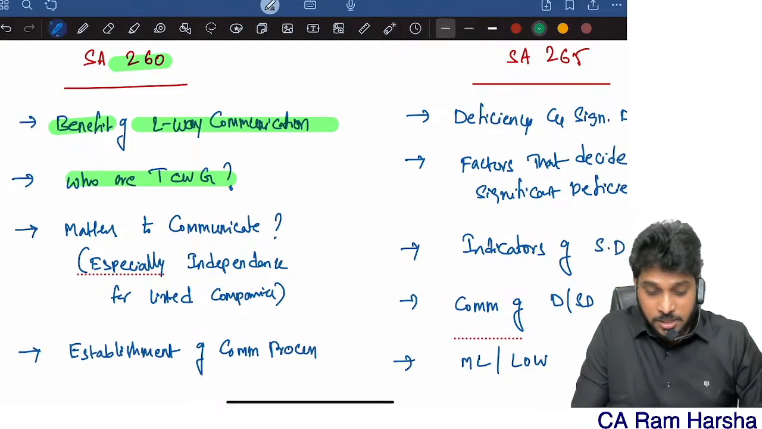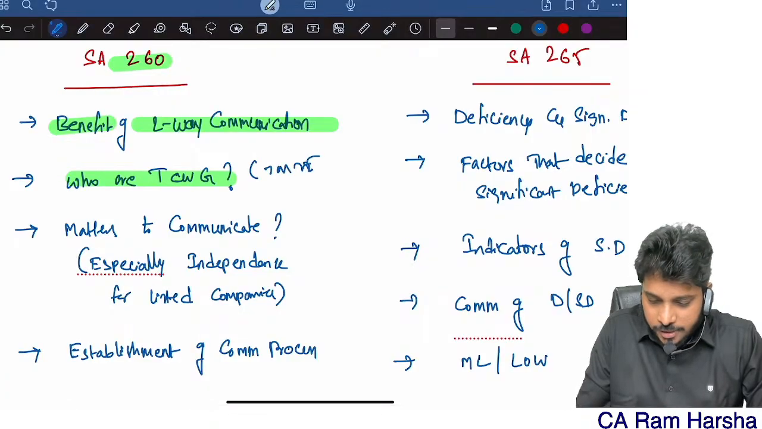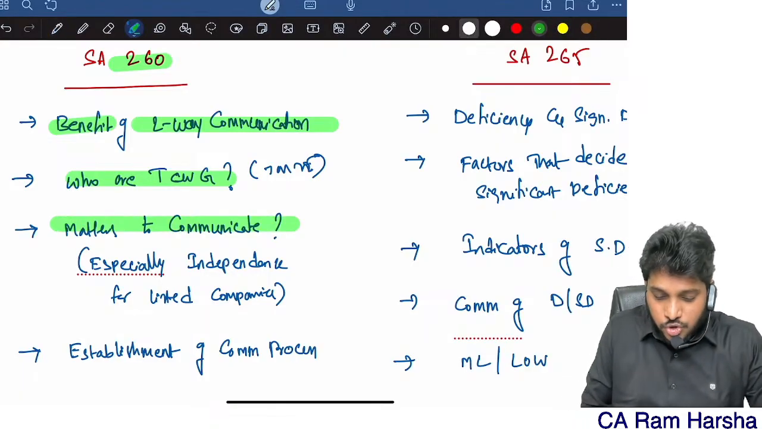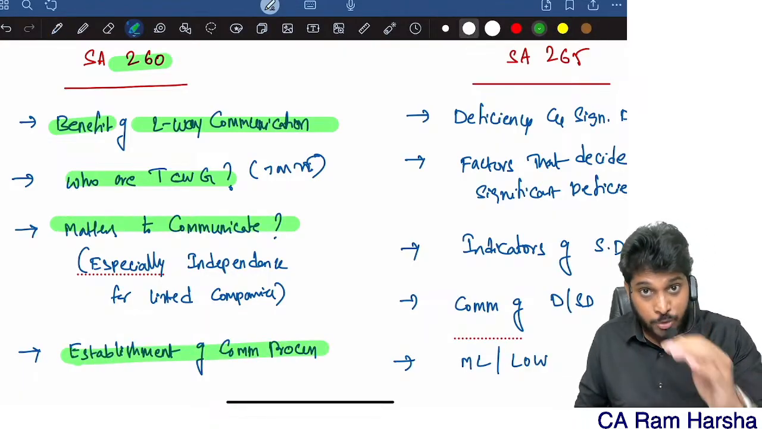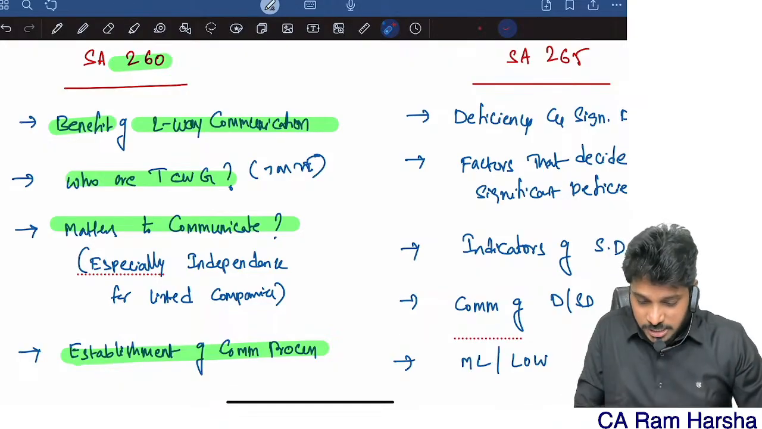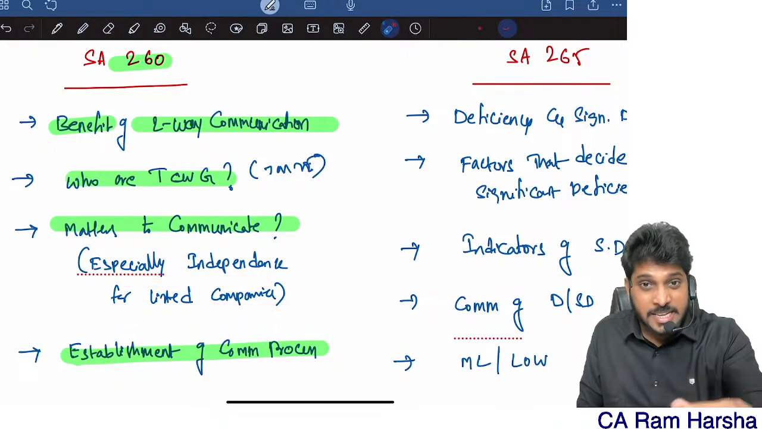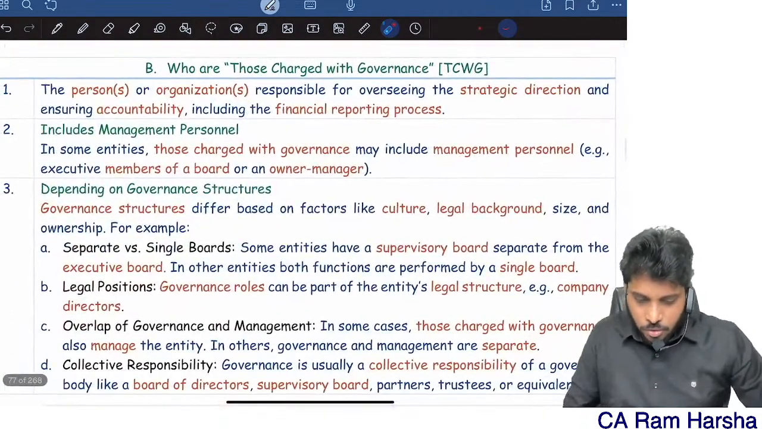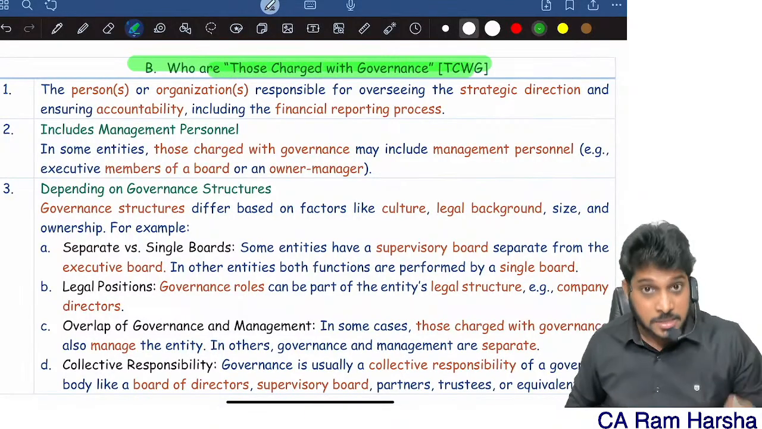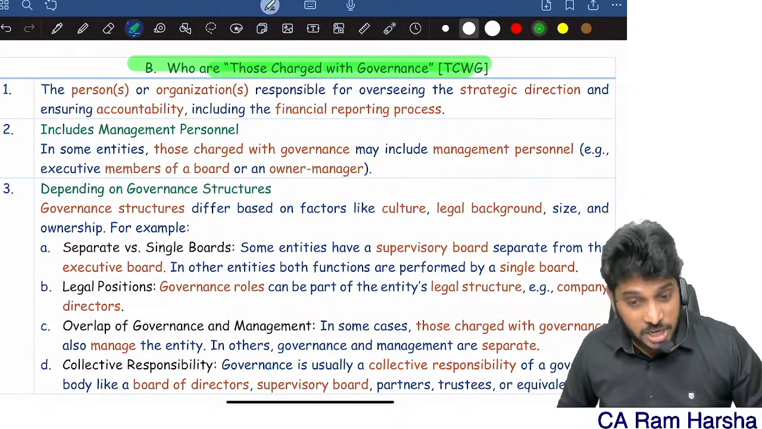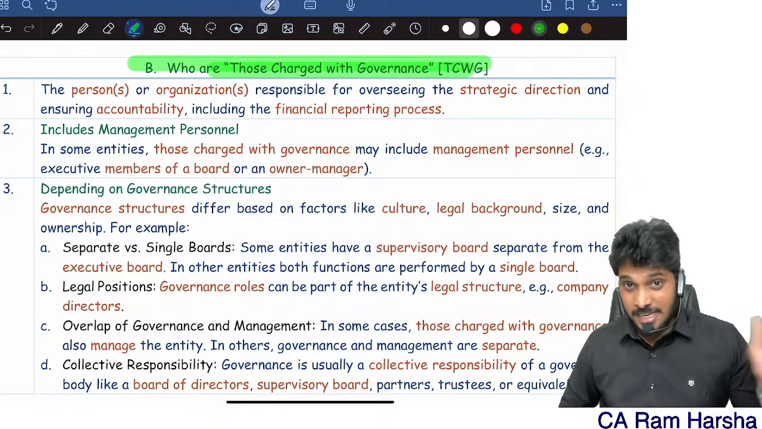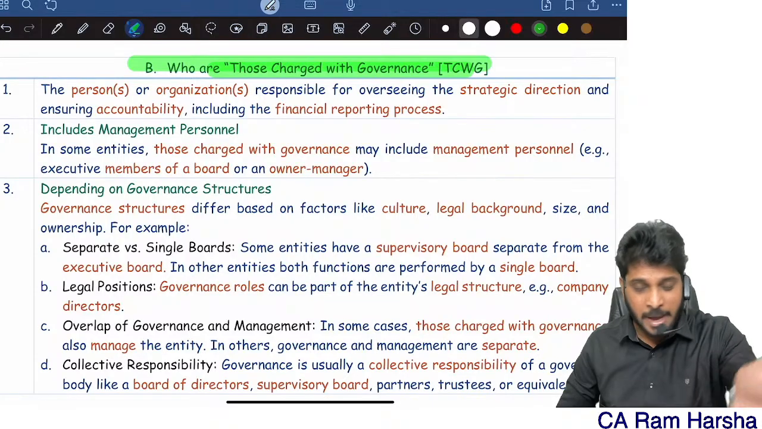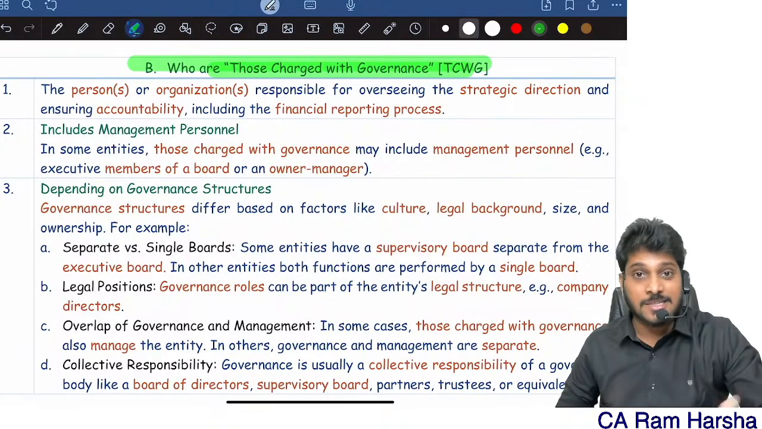Who are they? This is what they asked in the Jan 2025 exam. Who are those charged with governance? This is what they ask. And what matters to be communicated and how to communicate, the communication process, especially independence-related communication in the case of a listed company. Each of it we will discuss now. First, who are those charged with governance? This is what they asked in the Jan 25 attempt. Don't immediately say, sir, in Jan they asked, in the May attempt they won't ask this. Don't be foolish like that. Paper setters will not set like that. They may test this, who knows.